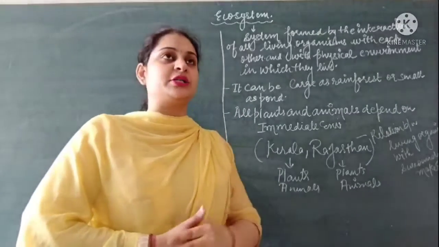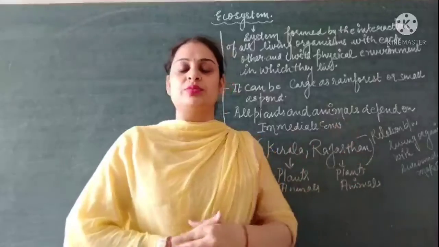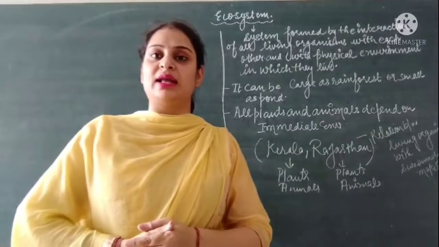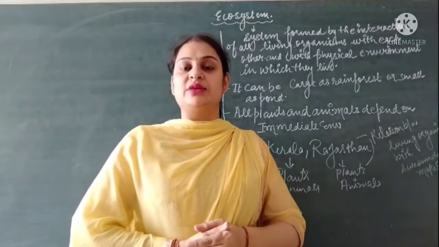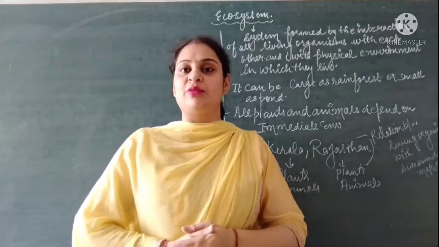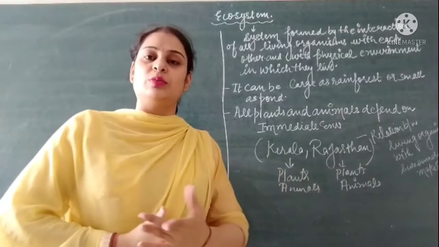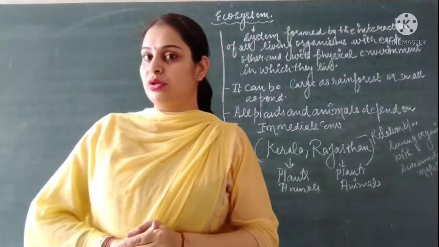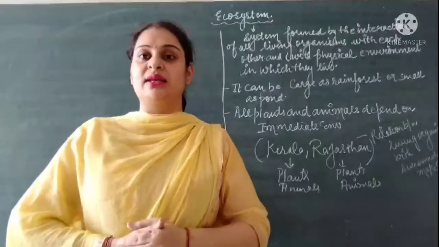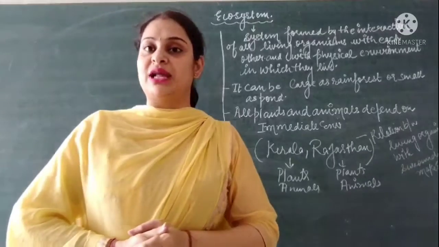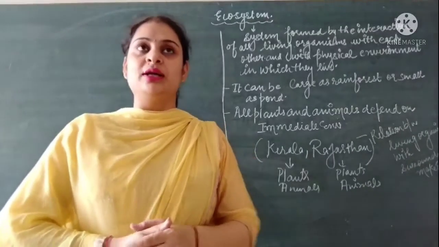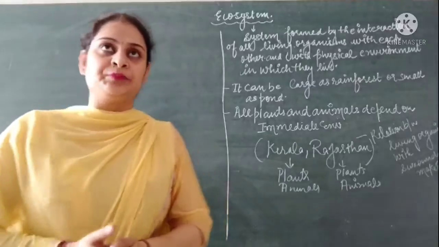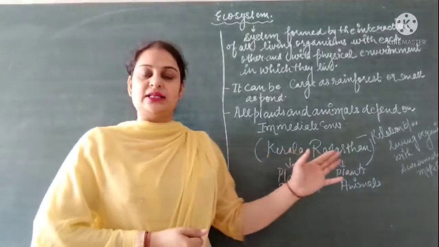The first student explained that Kerala has heavy rains and different types of plants and animals. The other student, who belongs to Rajasthan, said that in Rajasthan there is not much water, as there is not much rain, and there is very little variety of plants found there. So here we came to know that two different places are being discussed.